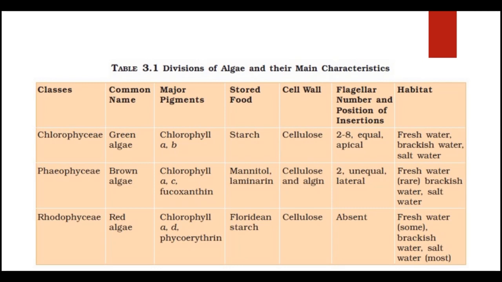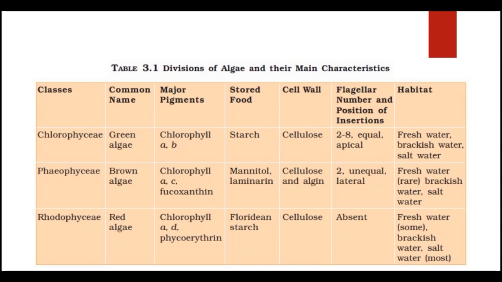Phaeophyceae, brown algae. Major pigments are chlorophyll a, c, and fucoxanthin. Stored food is in the form of mannitol and laminarin. Cell wall consists of cellulose and algin. Flagellar number is 2, and the flagella are unequal and inserted laterally. And they are mostly found in brackish water and salt water.